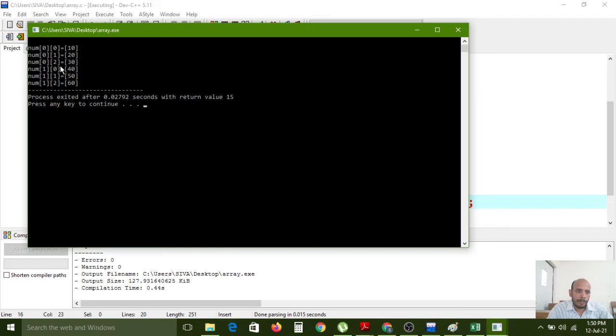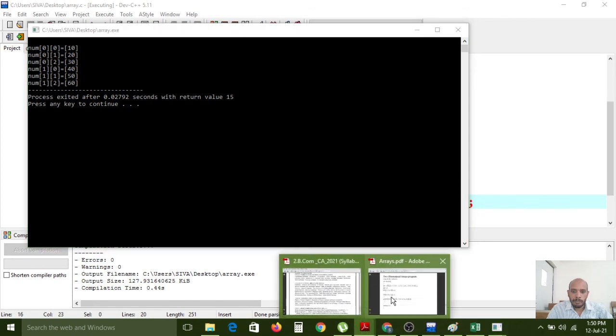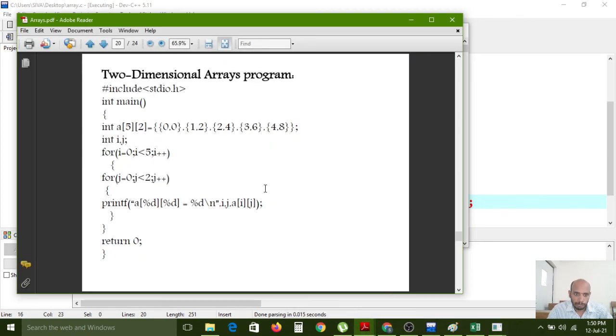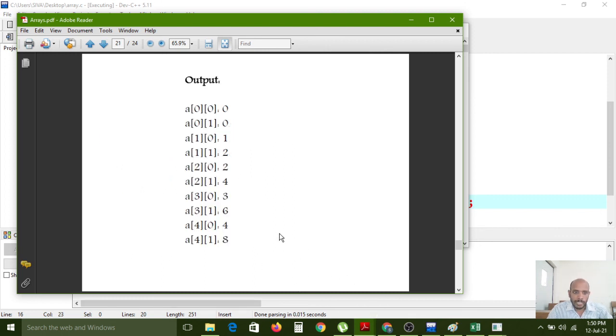Nothing but first row completed. Here the second row has started: first row index and 0, 40 is the value. So like that. Those are memory addresses, nothing but the memory locations can be spread like this.